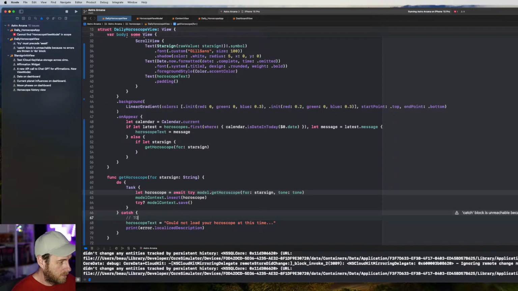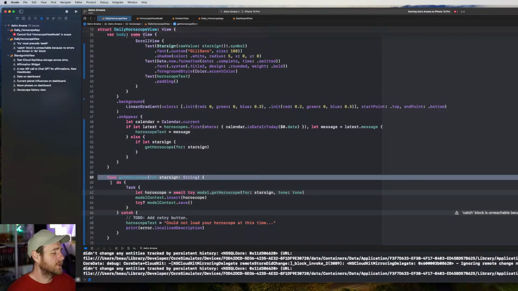Let's add a little retry button, and this will be super easy because all we need to do is just call this again. In the retry, in the button action, right? We just call this function inside the button action. Oh, I got something in my eye. So this is going to be cool.